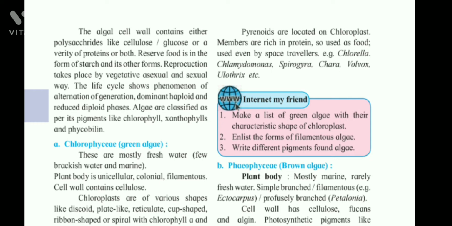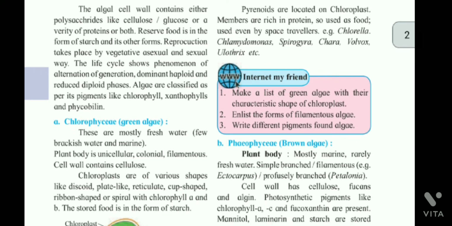Reproduction takes place by vegetative, asexual and sexual ways. The life cycle shows the phenomenon of alternation of generation, dominant haploid and reduced diploid phases.